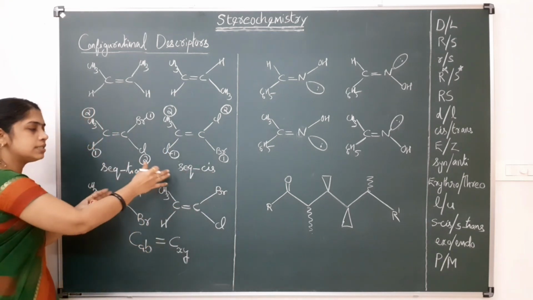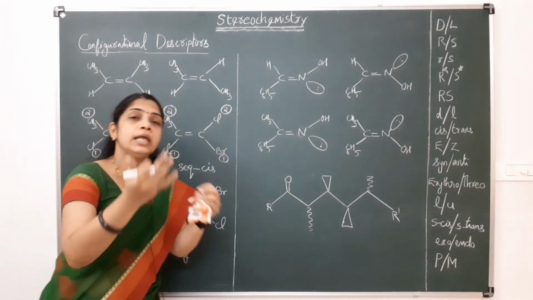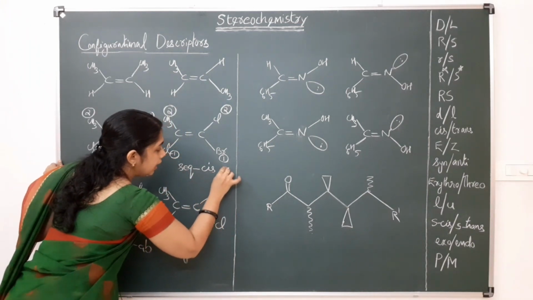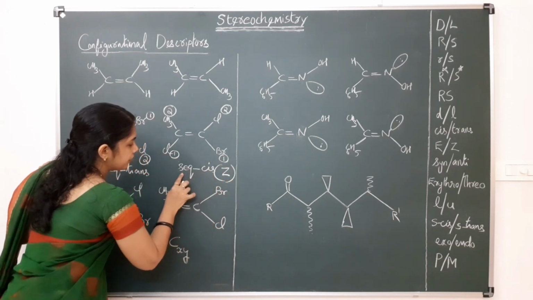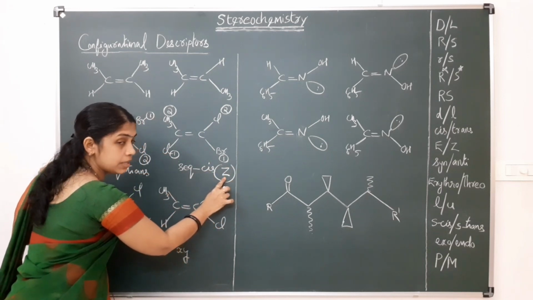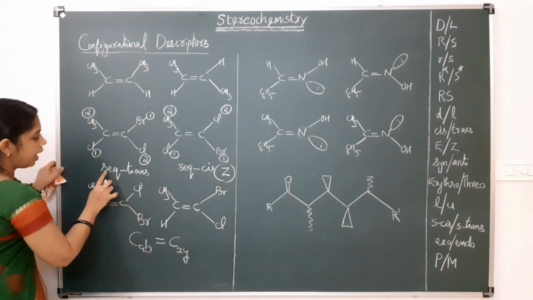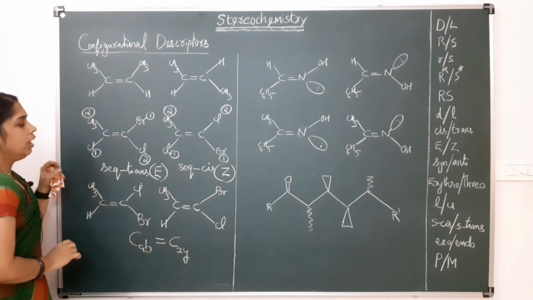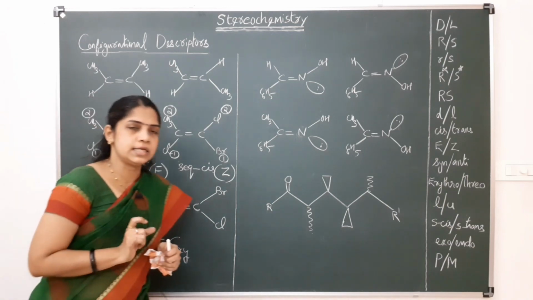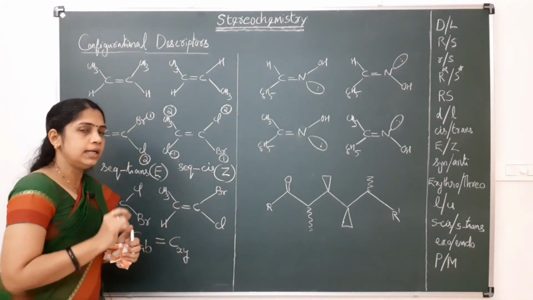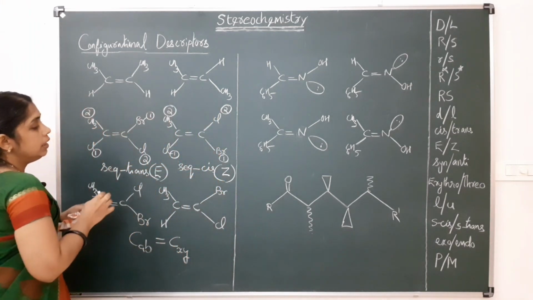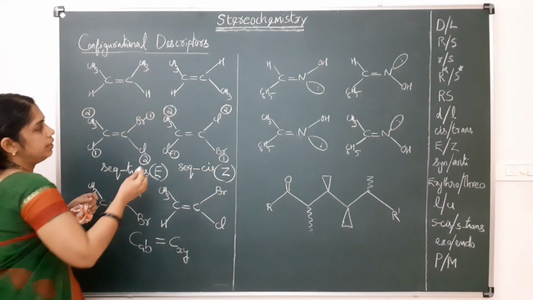Later, seq cis and seq trans were replaced with E and Z. Seq cis is replaced with the Z descriptor, and seq trans is replaced with the E descriptor. This E and Z comes from the German words zusammen and entgegen.